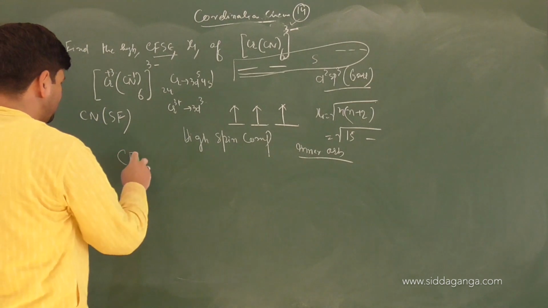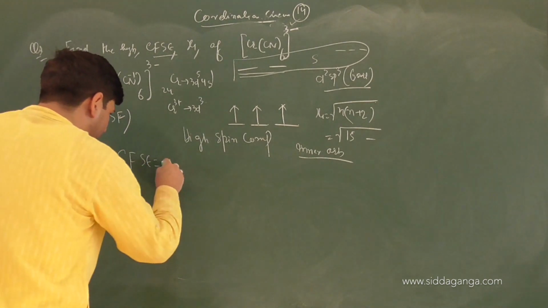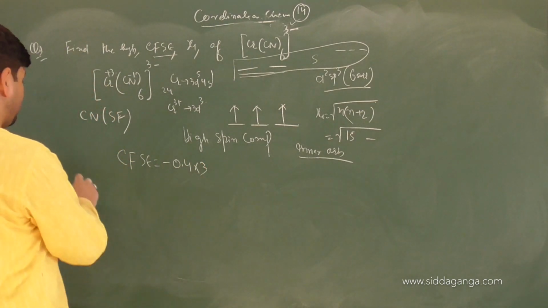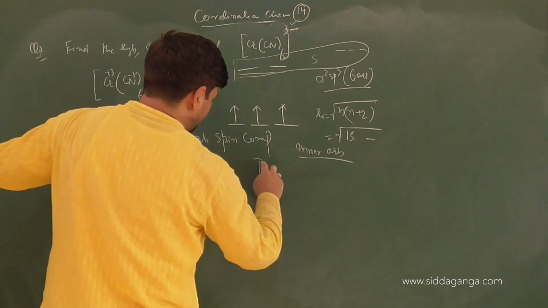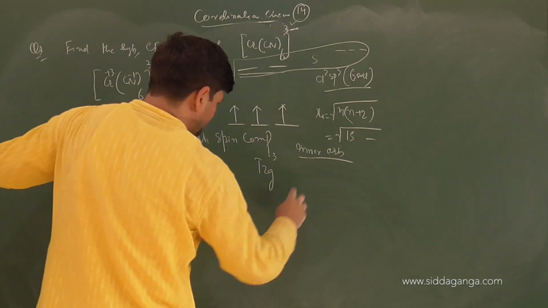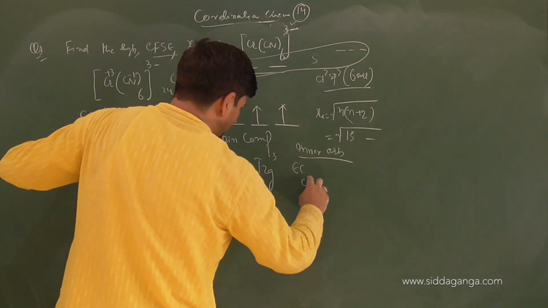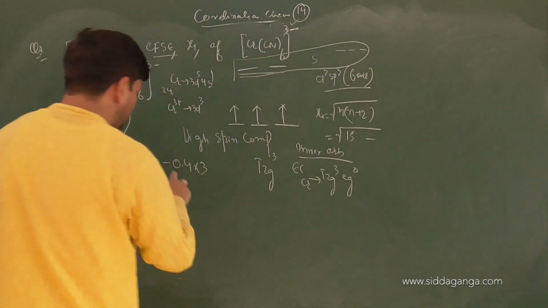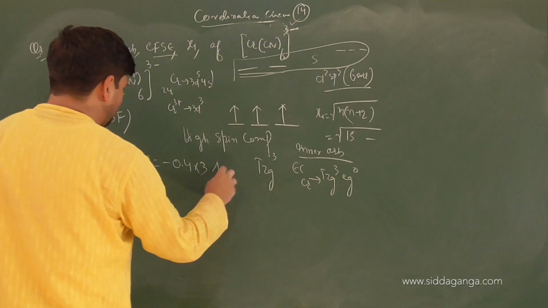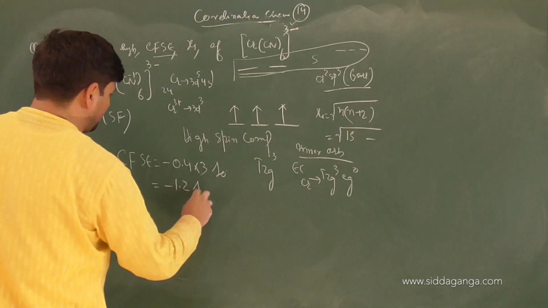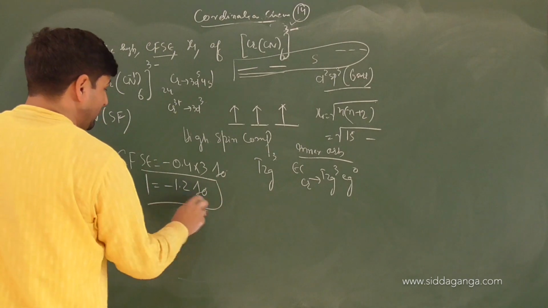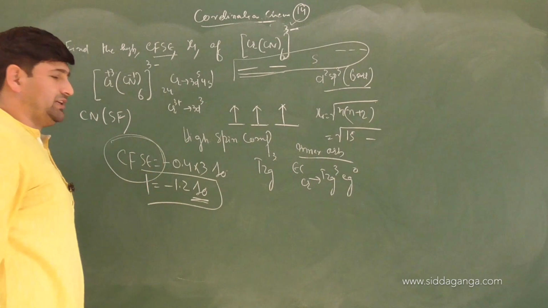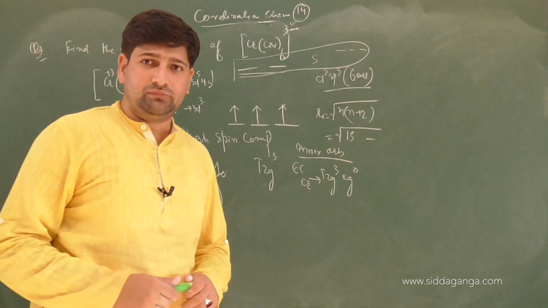So children, the crystal field stabilization energy will be minus 0.4 into 3, because the electronic configuration is what? What's the electronic configuration? t2g3. So the electronic configuration of chromium is t2g3 eg0, no pairing. So minus 0.4 into 3 of delta 0, that is minus 1.2 delta 0. So as I mentioned, if delta 0 is also given to you, you can easily calculate the crystal field stabilization energy for that complex. Am I clear?